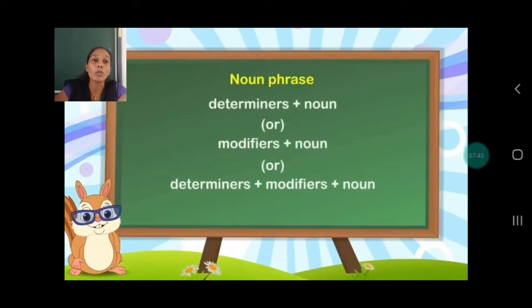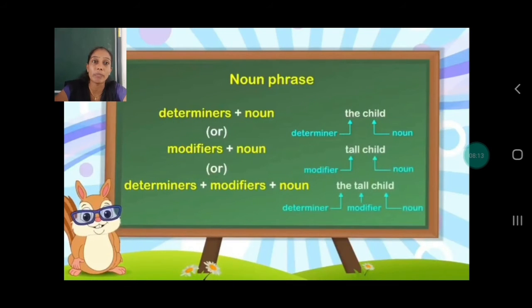Now how is a noun phrase formed? It can be determiners plus noun. Now what do you mean by determiners? I'll explain to you. Or modifiers plus noun. This is how the noun phrase is formed. Okay, keep in mind. How can you identify a noun phrase? It will be determiners plus noun, or modifiers plus noun, or determiners plus modifiers plus noun.